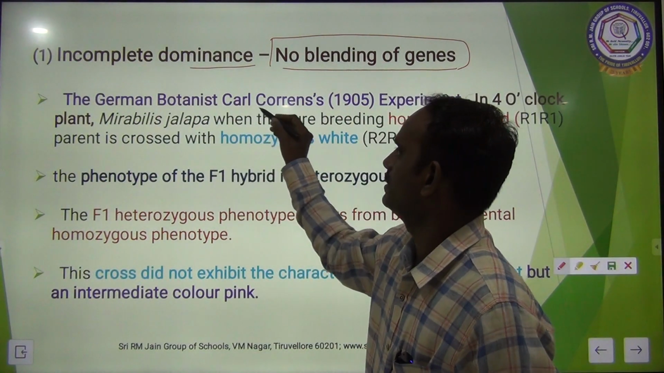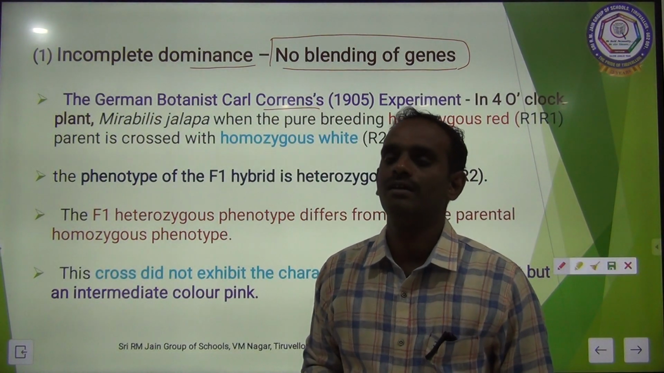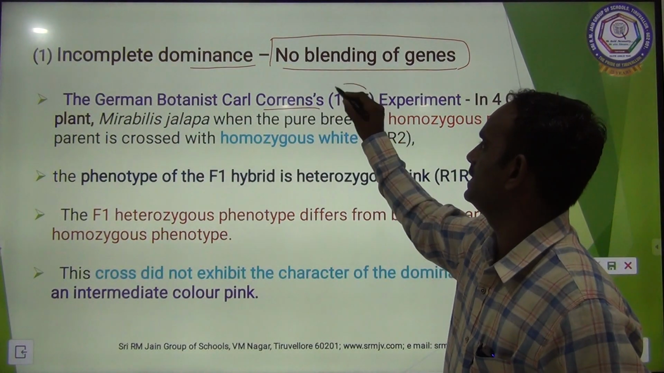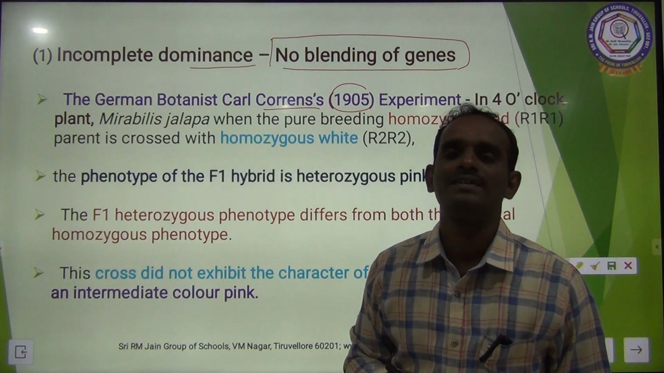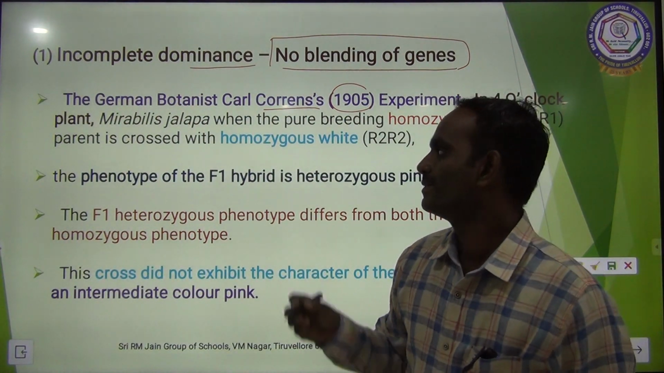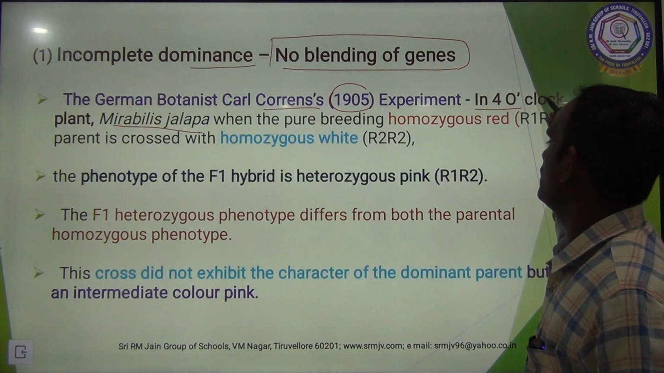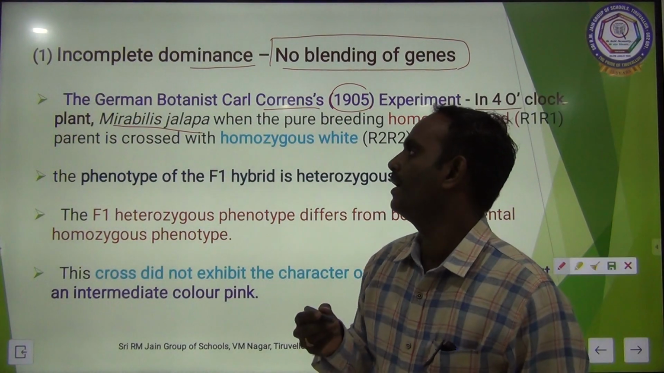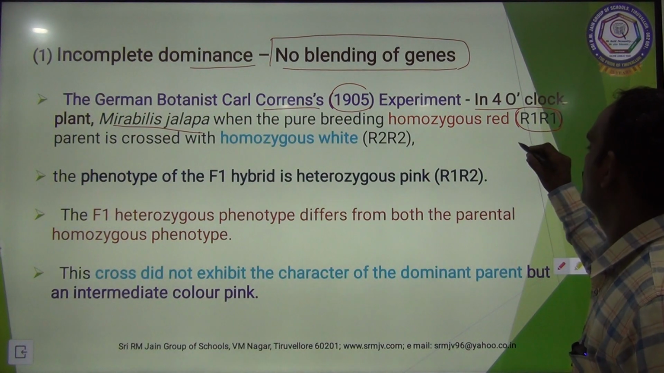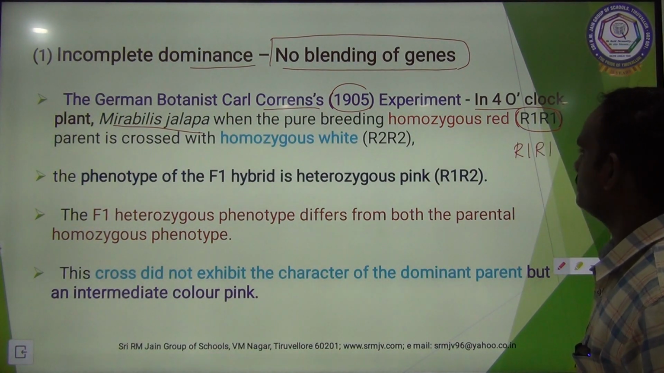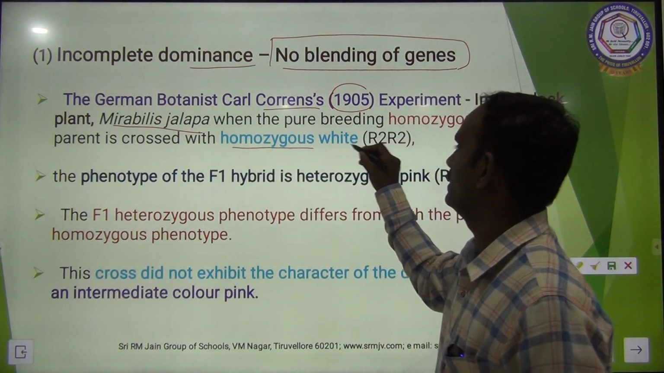The German botanist Karl Correns, in the year 1905, did an experiment with the 4 o'clock plant. What is the 4 o'clock plant, children? Yes, Mirabilis jalapa. In the 4 o'clock plant, Mirabilis jalapa, the pure breeding homozygous, meaning all are the same, R1 R1, homozygous red parent, is crossed with homozygous white.